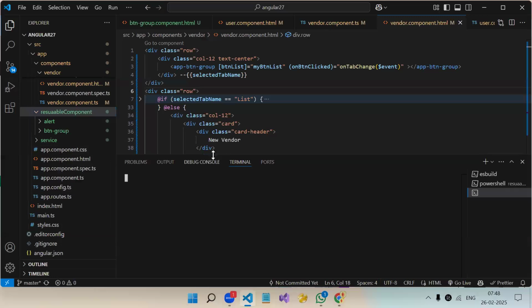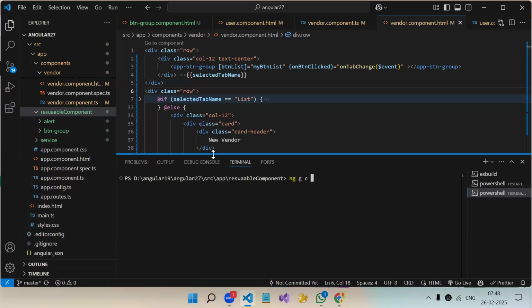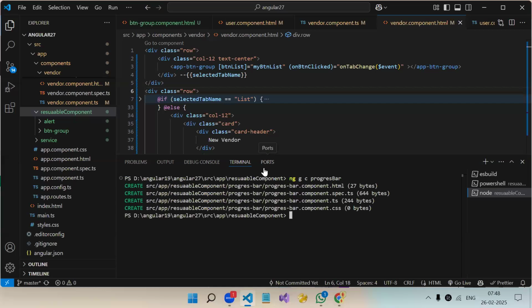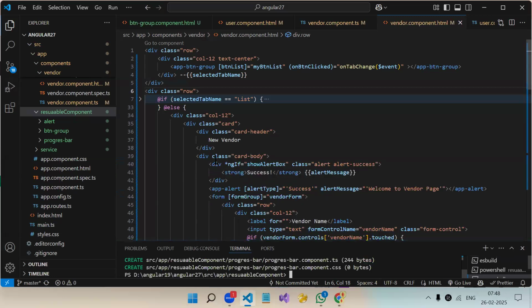Let's create one more. ng generate component progress bar. As I said yesterday also, in an actual enterprise project, which is very big, there are so many flows, so there will be tons of reusable components. Even for a text box you will have one component, and buttons also. They won't want you to create a text box yourself. Use their text box only, because the look and feel is already managed over there. Everything will be a reusable component only.